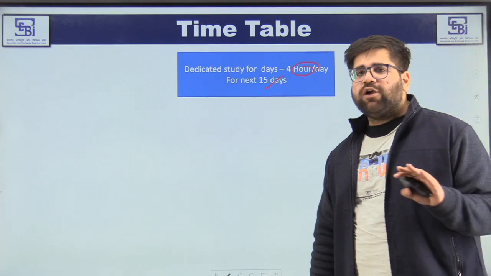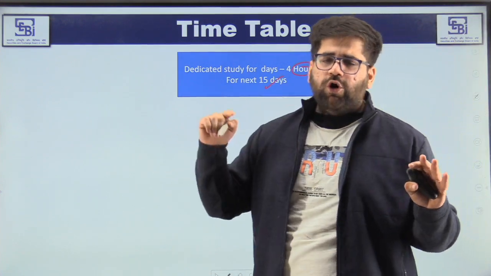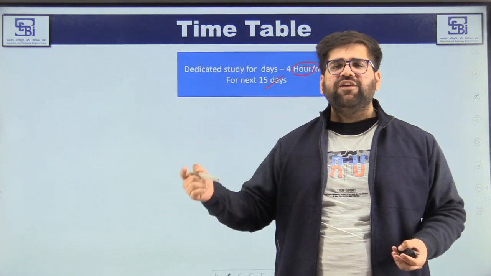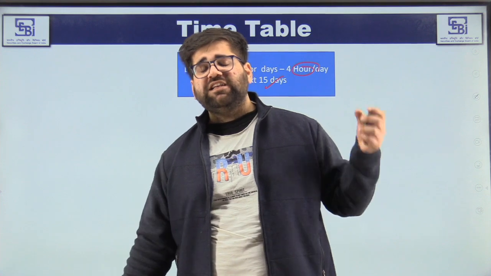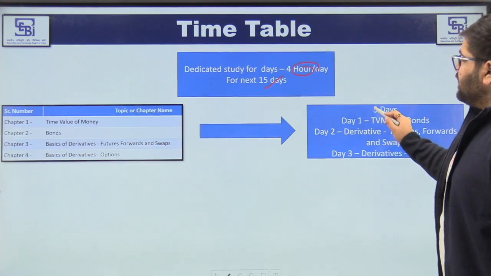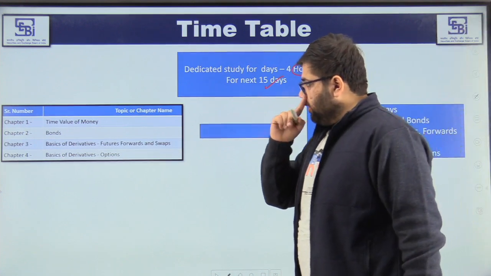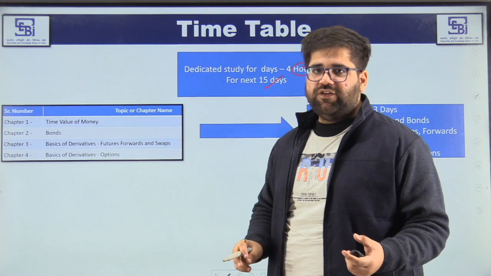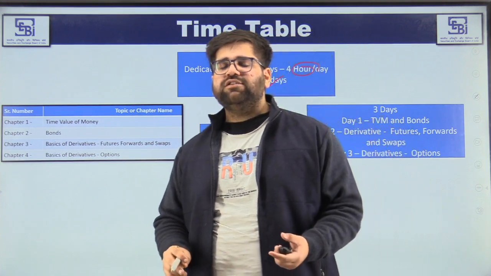For your finance static component, all you need to do is read the newspaper on a daily basis and look at certain very important financial awareness components associated with your syllabus. Okay, so let's start with the first important list of chapters, which is time value of money, bonds, and the basics of derivatives, and then you move to the advanced options.